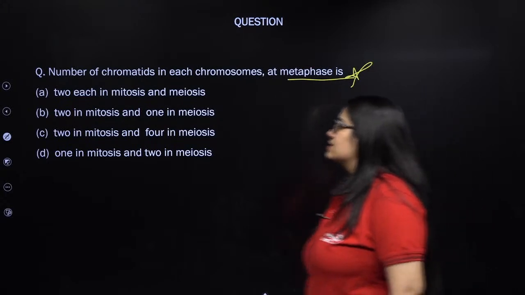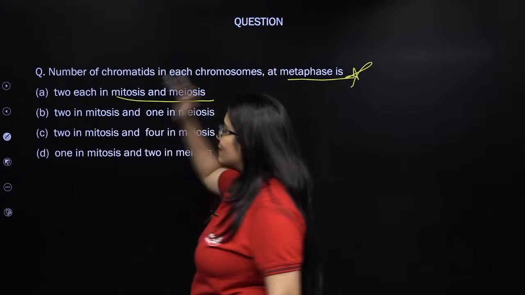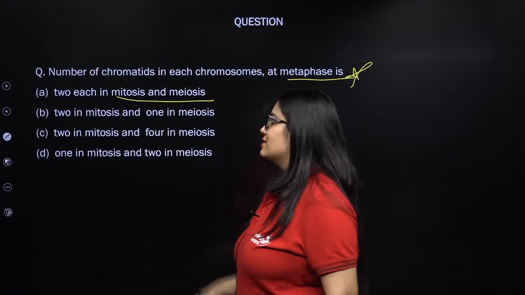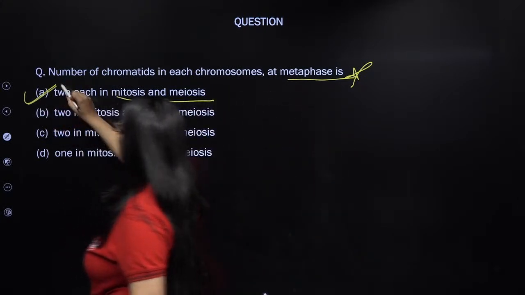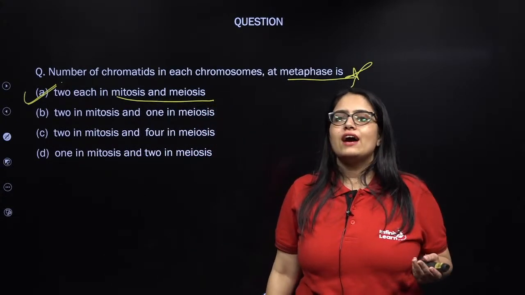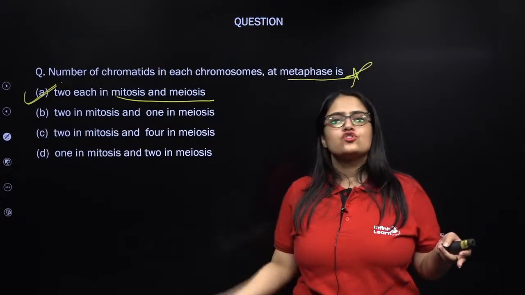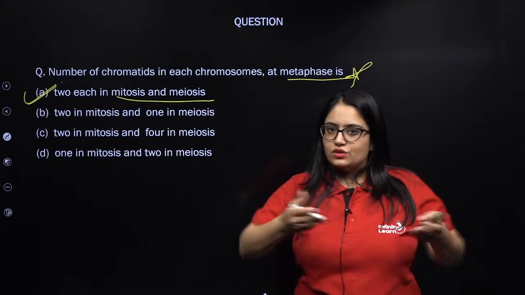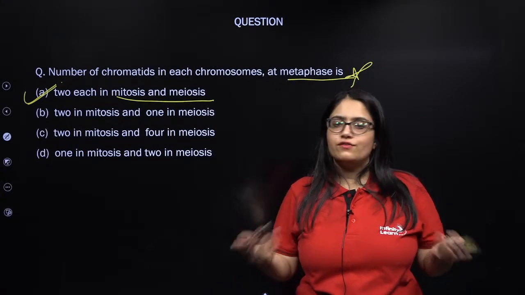Actually, uncle, the answer is whether it is mitosis or meiosis, whether it is metaphase of mitosis or metaphase 1 or 2 of meiosis, the number of chromatids in a chromosome is always going to be 2, right? Let's talk about mitosis. The chromosome will have 2 chromatids. In anaphase, it will split the centromere. Let's talk about meiosis. In metaphase 1, the chromosomes will have 2 sister chromatids. Even in anaphase 1 also, it will not split.